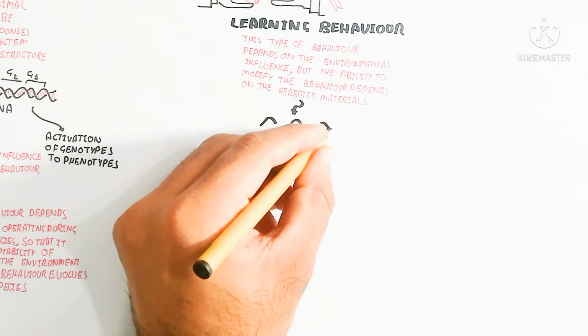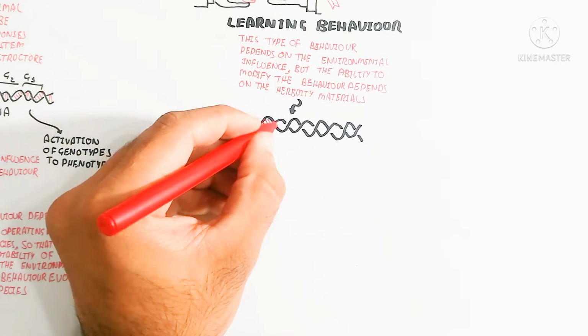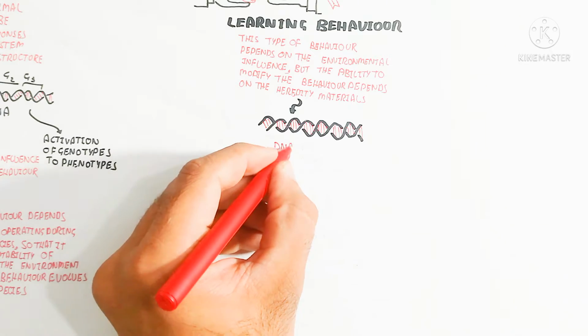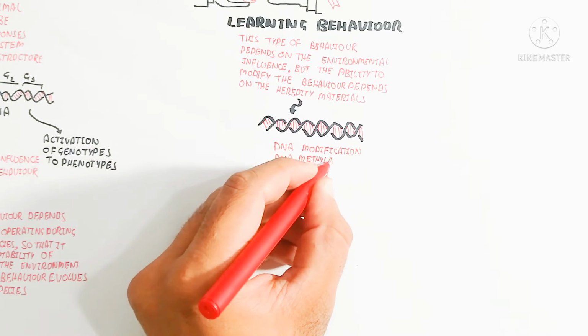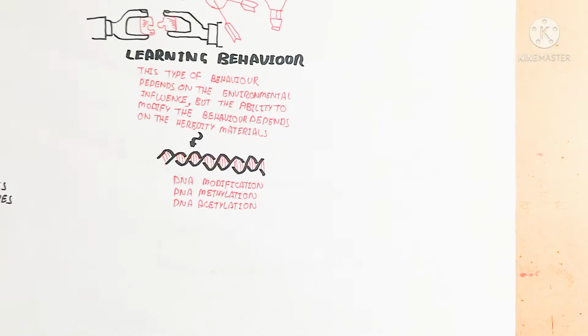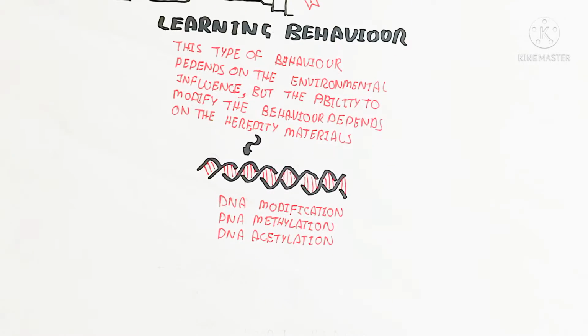DNA can be modified during life experience. For example, DNA modification in our body with the passage of time during hard work or something similar. DNA methylation and DNA acetylation are part of that, and it means the DNA is modified and changes its parts.